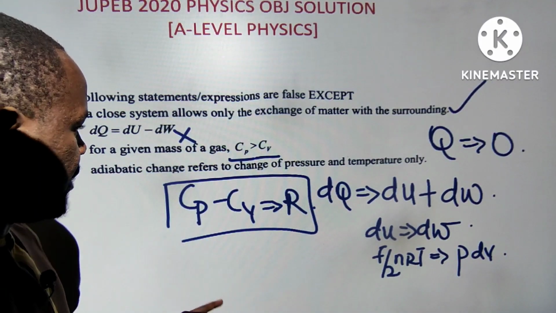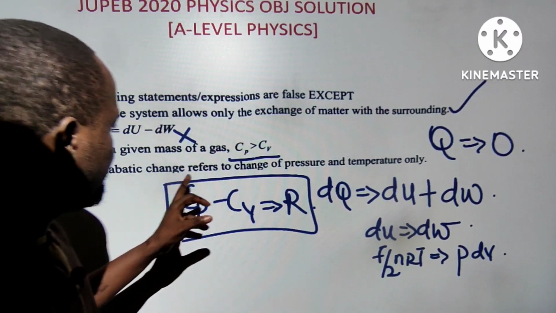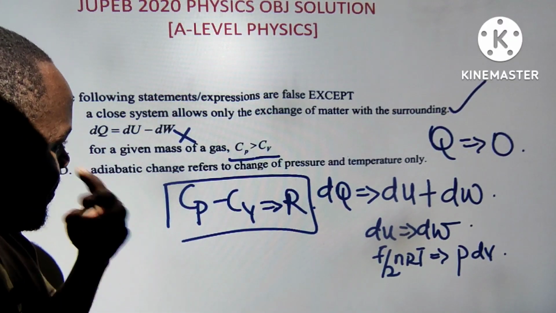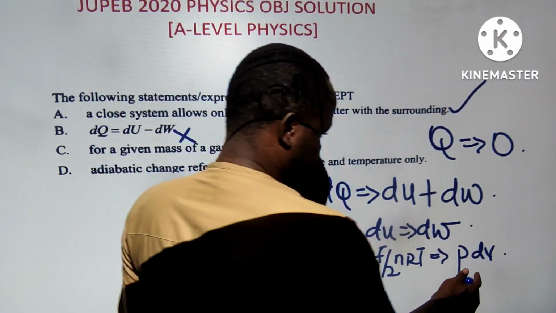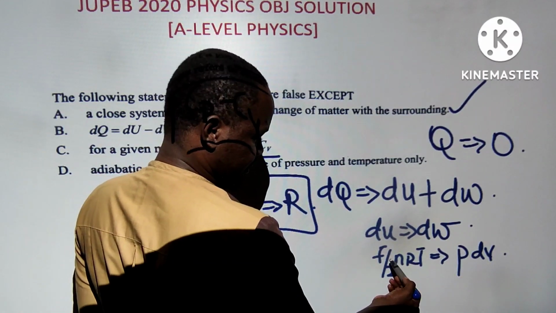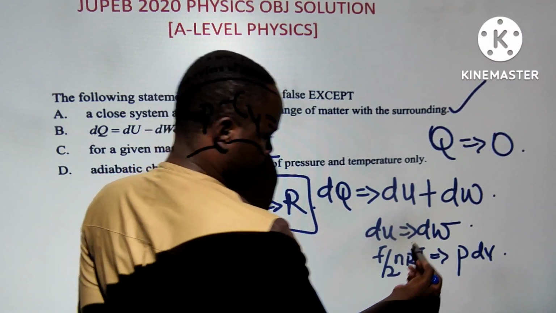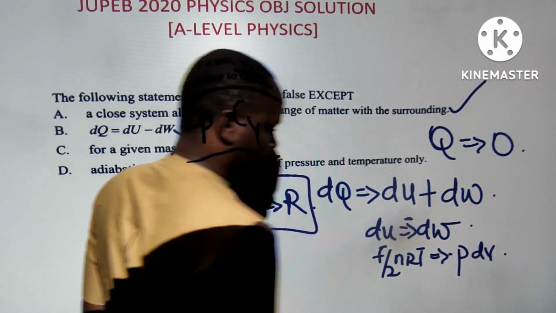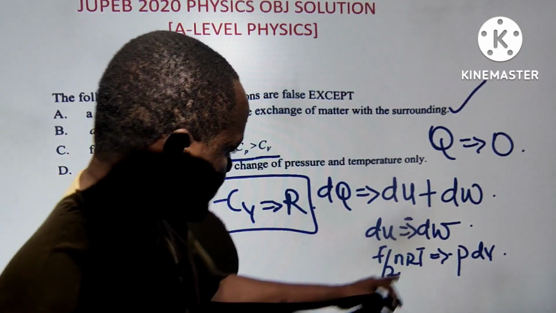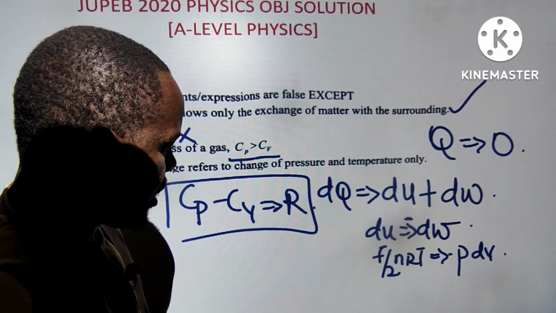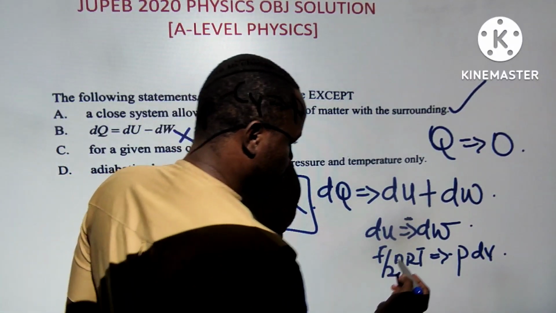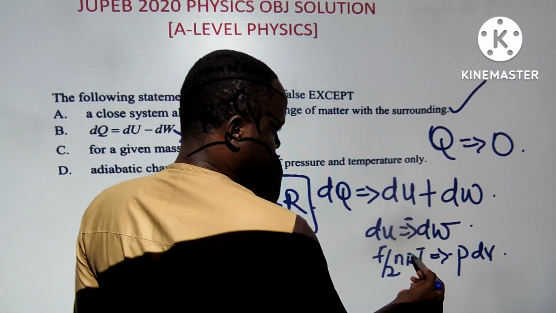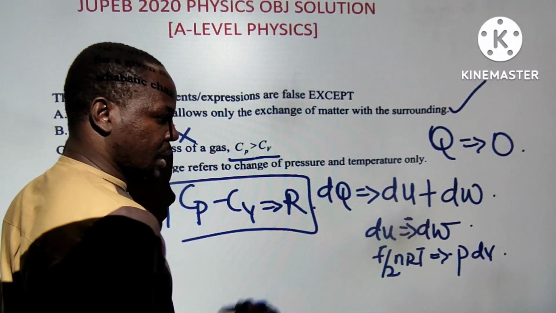So adiabatic change refers to a change of pressure and temperature only. U equals negative W, so this negative should be here. It depends on the pressure, it depends on the temperature, and the temperature is equal because Q is a measure of the amount of heat.